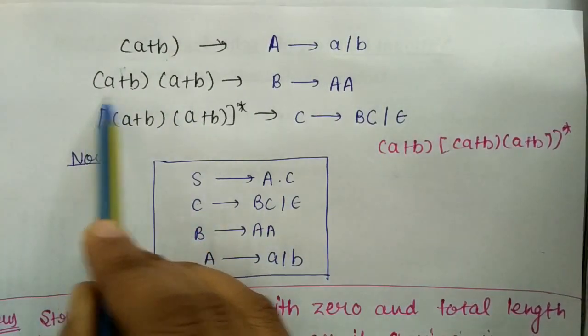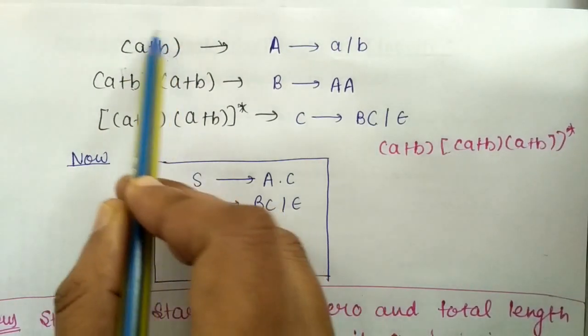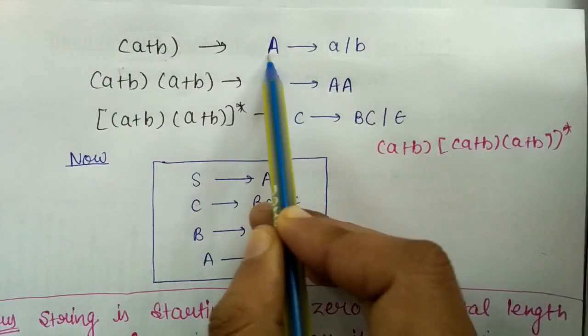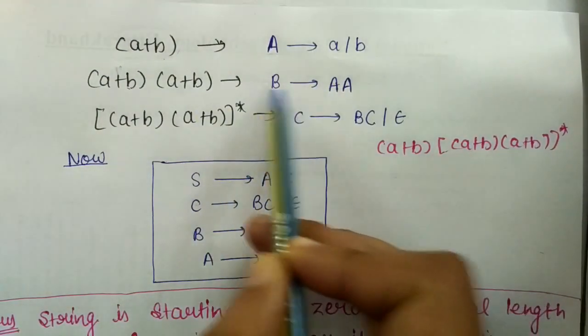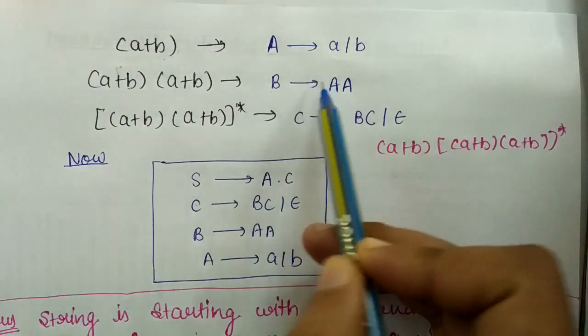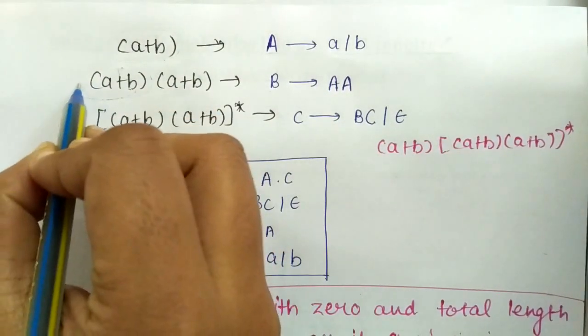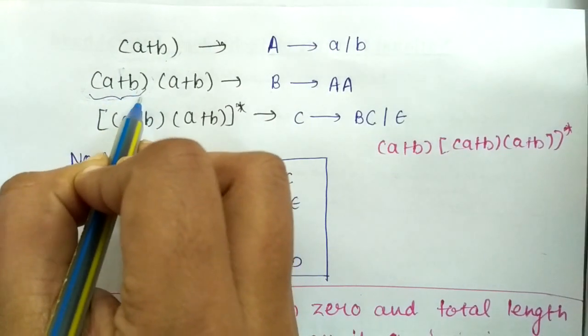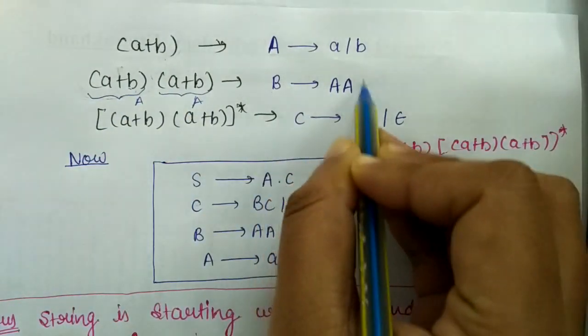You want (A+B) and (A+B). You are representing A plus B by this variable, so you can take it two times. You take any other variable, and you are representing this by A, so you can take A here.